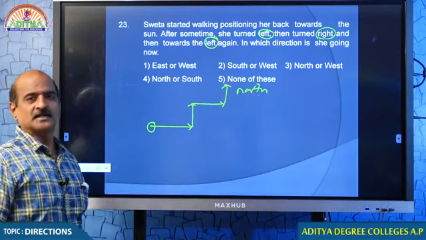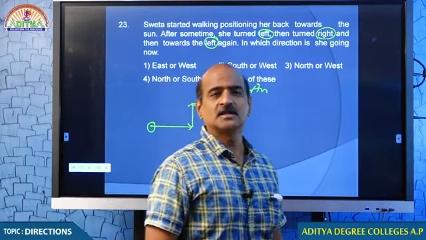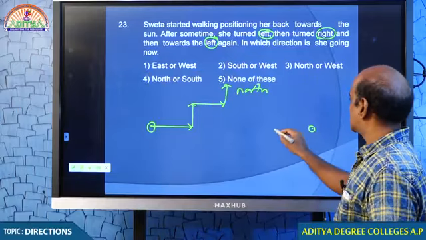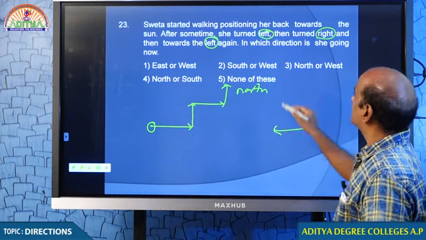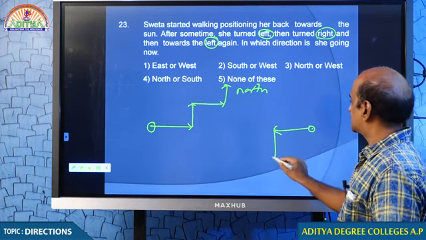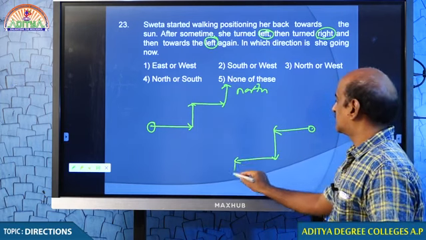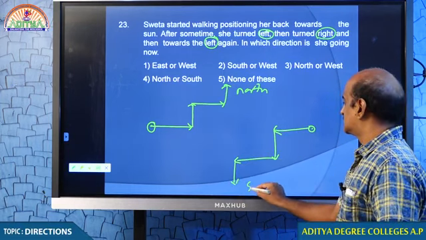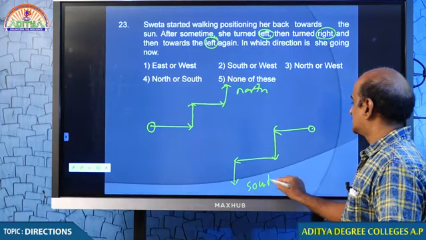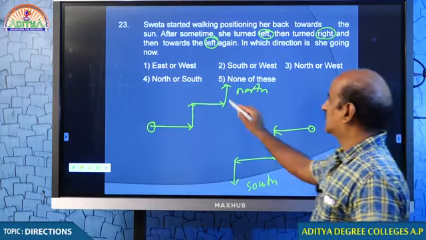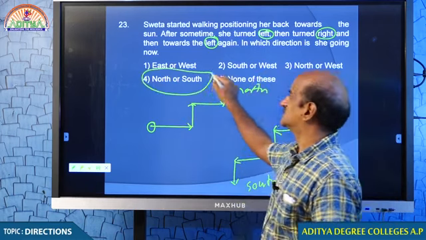But unfortunately, north is not the only option. If Sweta is moving like this, first she turns left, again turns right, finally turns left, so at the end she will be moving south. Therefore, your answer will be either north or south.